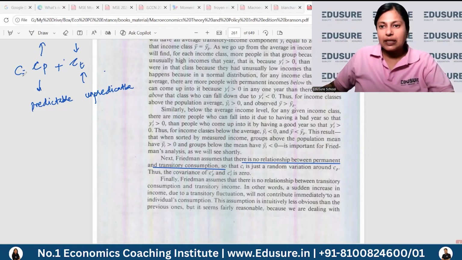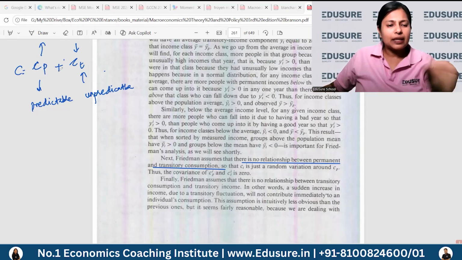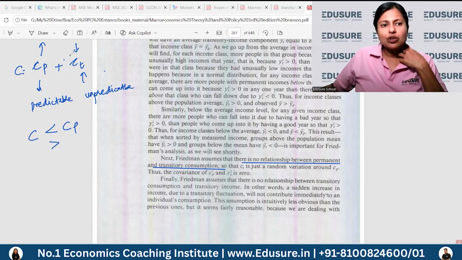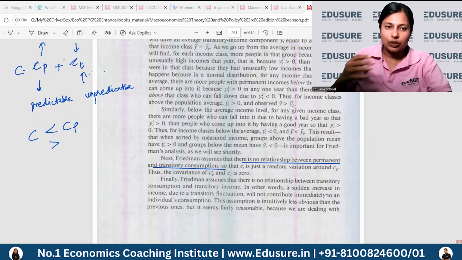So your yearly income will be different from your permanent income because of the transitory component. So your actual consumption can be less than your permanent consumption, or it can be more than your permanent consumption also. Depends on what is transitory consumption this year. Was it less? Was it more?